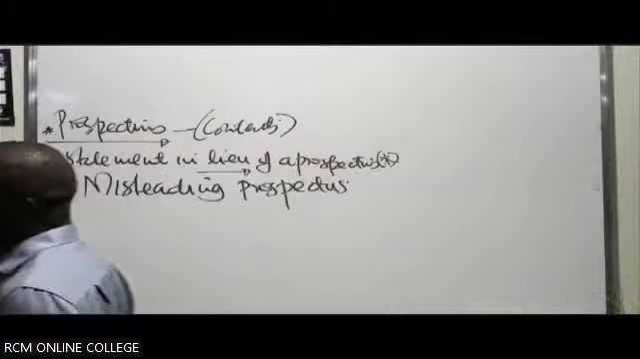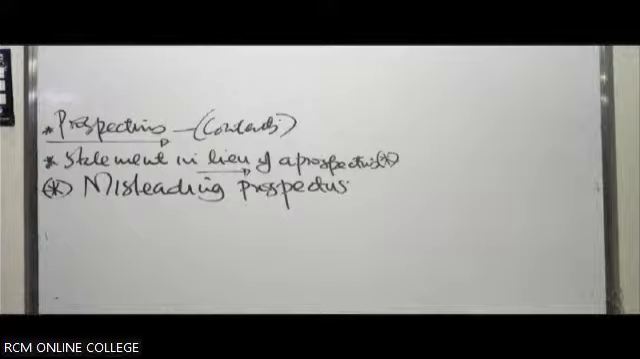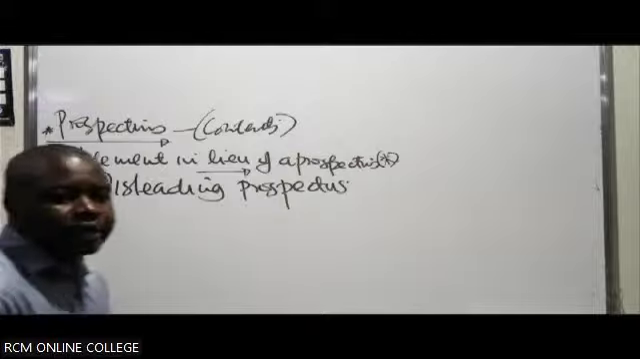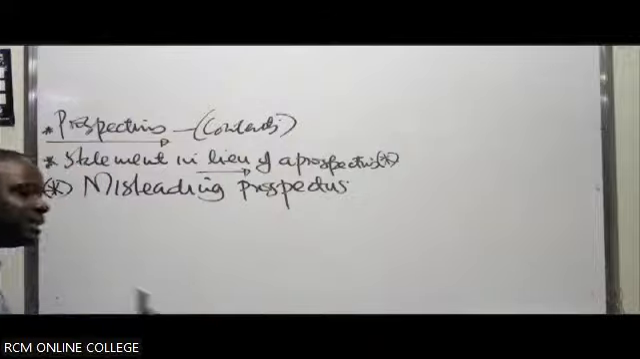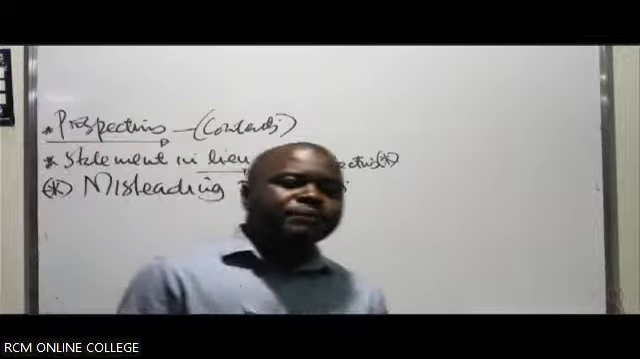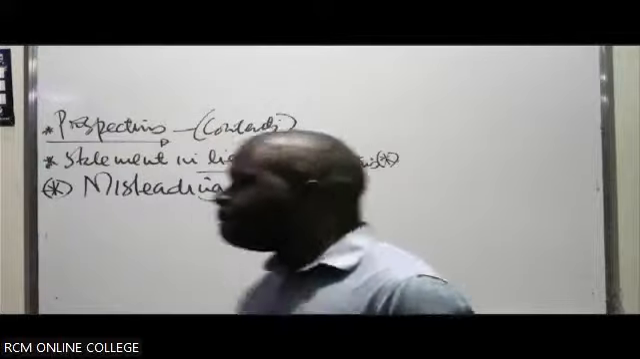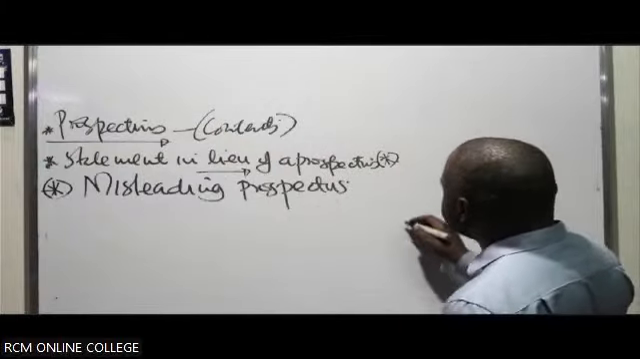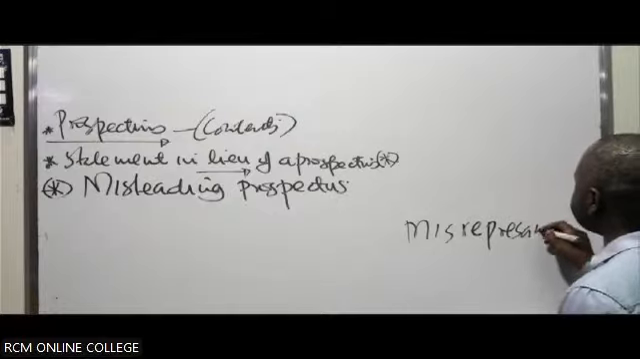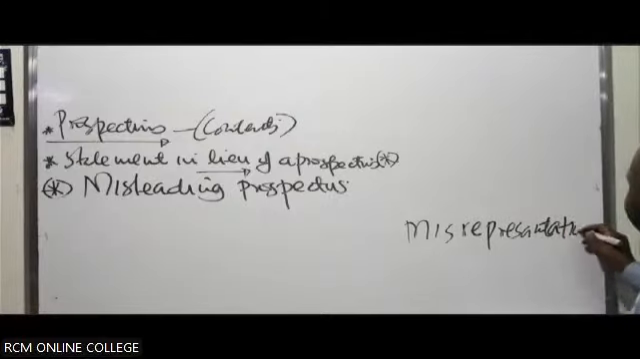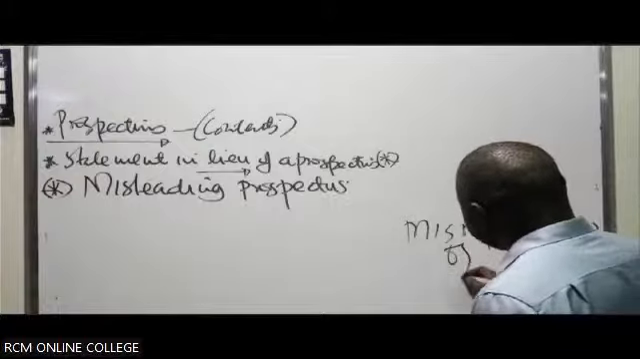In this case, Orlando will have certain remedies. It can't just go like that. Orlando will be able to say, because you lied to me, guys, I'll deal with you. So when you talk about a misleading prospectus, it is a prospectus that contains misrepresentation of facts. What is contained there is not true.